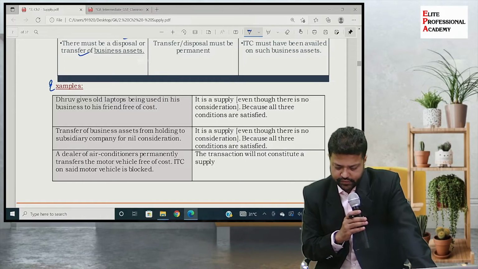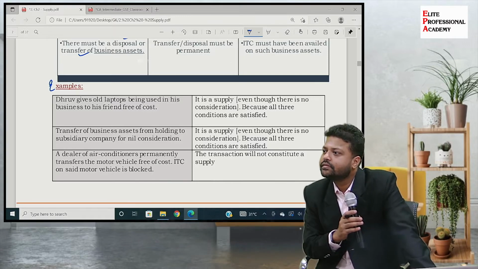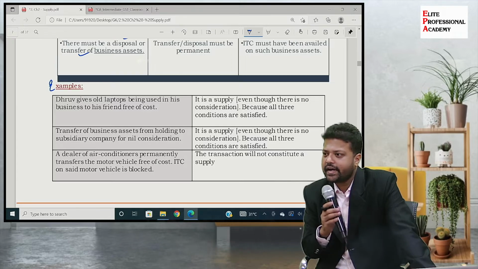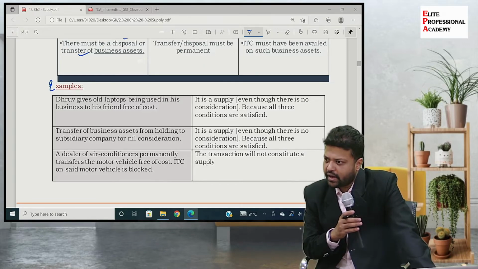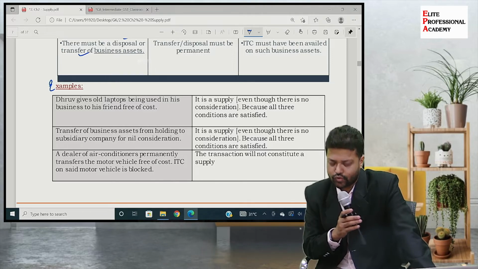Transfer of business asset from holding to subsidiary company for nil consideration. So they are related entities. They will say that no, we will not charge anything, we will settle it in the books of accounts at the time of consolidation, etc. But still it is a supply even though it is without consideration, because all the three conditions are satisfied. The asset was permanently transferred to the subsidiary company, on which at some point in time input tax credit was claimed, meaning the benefit of taxes was claimed, and there is a disposal or transfer of the asset.